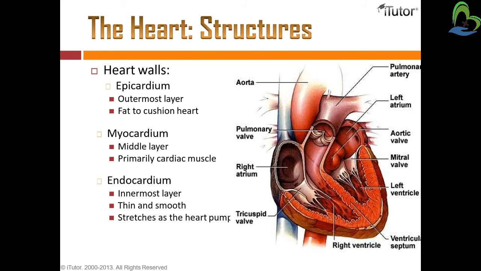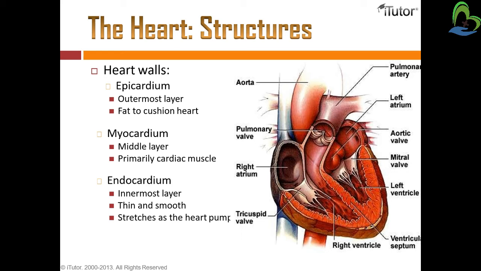Next, heart walls. There are three walls in our heart: epicardium, myocardium and endocardium. The epicardium is the outermost layer, with fat to cushion the heart. So the epicardium is the outermost wall of the heart, and there is fat situated in this wall. It provides support to the heart.